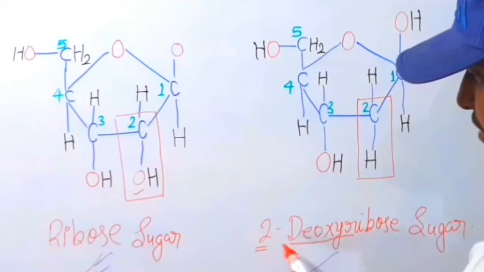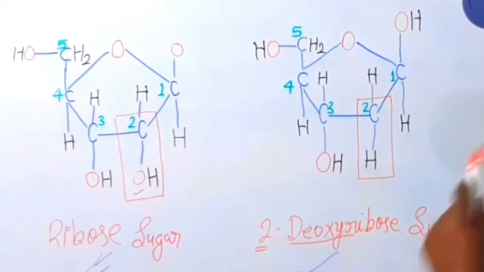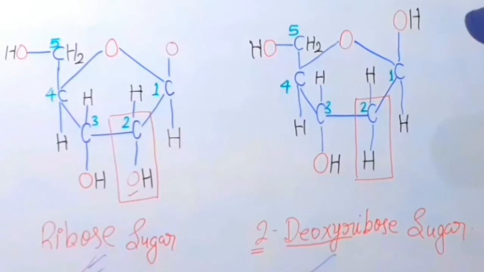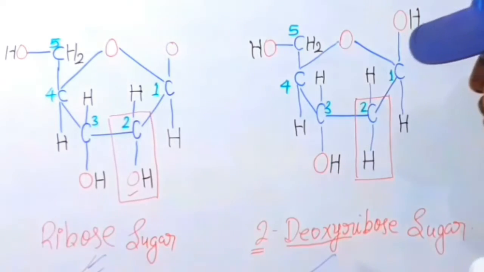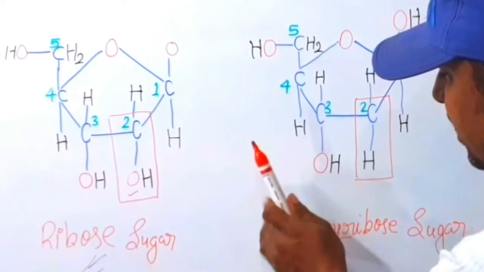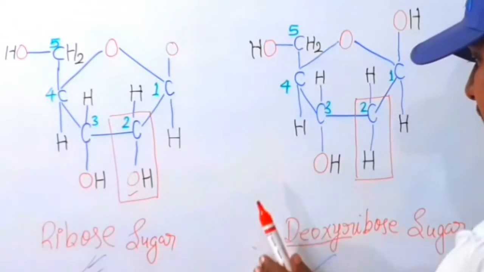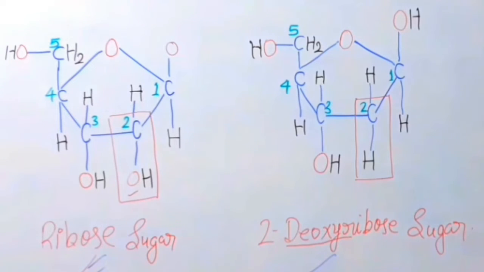Why use the number 2? Because the oxygen is removed from carbon number 2, therefore it is called 2-deoxyribose sugar. If the oxygen were removed from carbon number 3, it would be called 3-deoxyribose, while removed from 2, it is called 2-deoxyribose sugar.